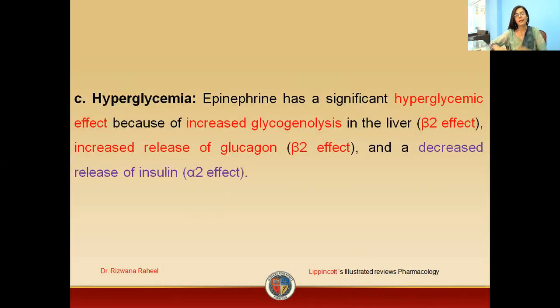Now, what are the hyperglycemic effects? Epinephrine has the ability to cause a hyperglycemic effect. How? Because it increases glycogenolysis, that is, the breakdown of glycogen into glucose. Secondly, it enhances the release of glucagon due to beta 2 effects. Thirdly, it decreases the release of insulin by the activation of alpha 2 receptors.